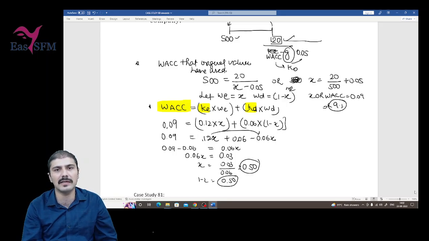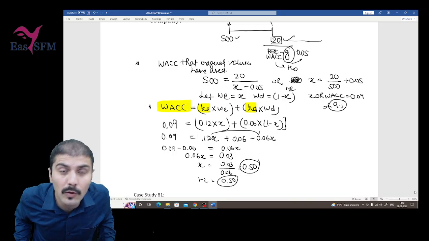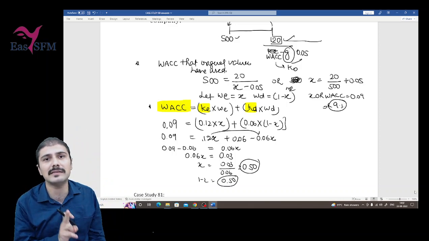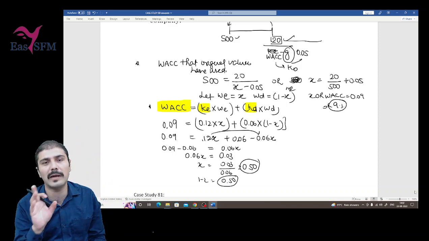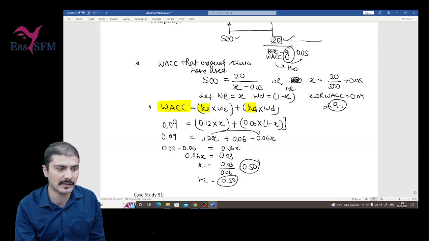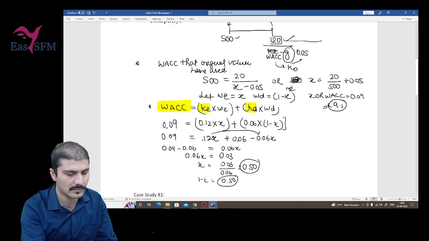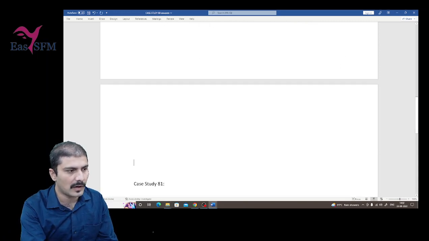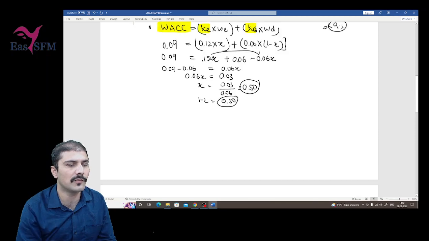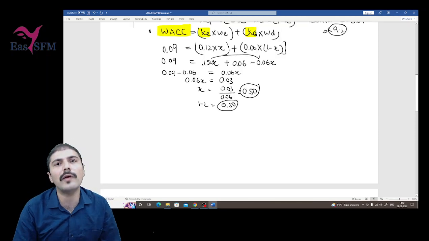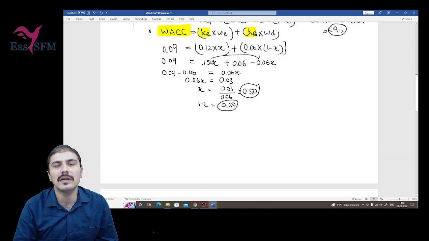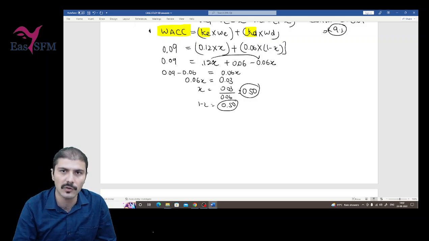Now the second phase is also very interesting to understand. Again, if you cram the answers for the exam and the data changes, you might face a problem. So always try to understand a concept thoroughly. After this calculation, we know the book value weights he has used are 0.50 for equity and 0.50 for debt.